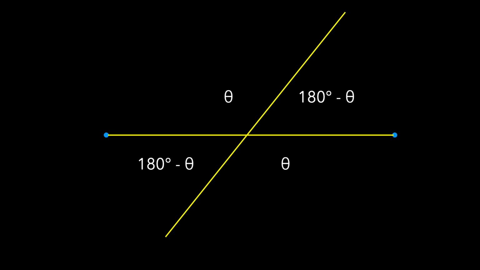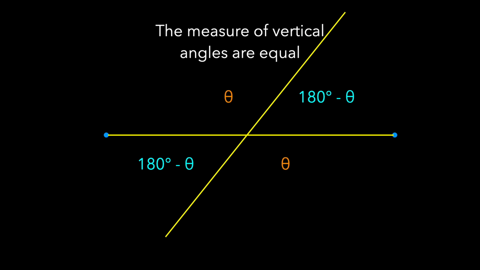So what we've seen is these two angles are the same, and these two angles are the same, and that's what we call vertical angles. And what we've shown is the measure of vertical angles are equal. And that's our first theorem. We took the rules and things we derived from the rules and came up with something new. That's the activity of play. Next time, we'll show that the sum of the measure of the angles in a triangle is 180 degrees.